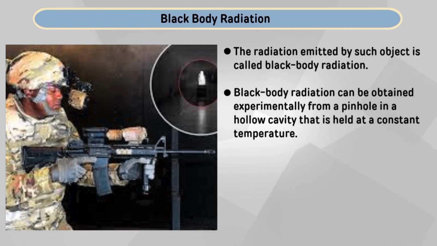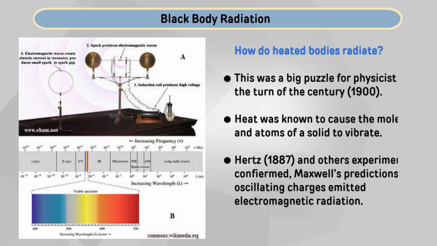Just in the form of this background, I am trying to give some of the terminology used in this lecture. So, the question is, how does a heated body radiate? At the turn of the century, in 1900, physicists had a puzzle of how heated bodies radiate. Heat was known to cause the molecules and the atoms of a solid to vibrate, and these molecules or atoms were themselves a complex pattern of electrical charges.